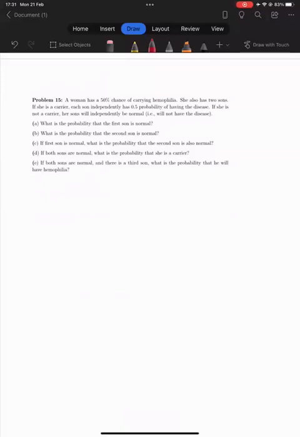Okay, so a woman has 50% chance of carrying hemophilia. She has two sons. Let's say given that she is a carrier, each son independently has 0.5 probability of having the disease. If she is not a carrier, then her sons will independently be normal, will not have the disease.